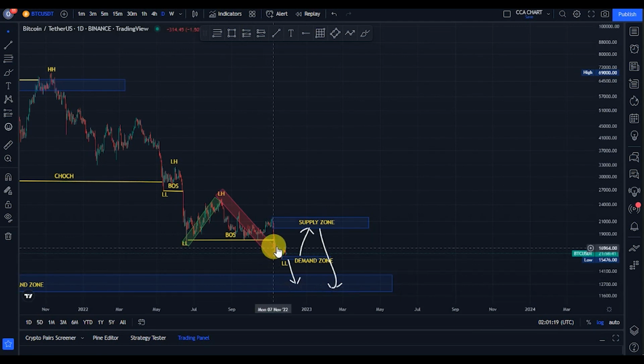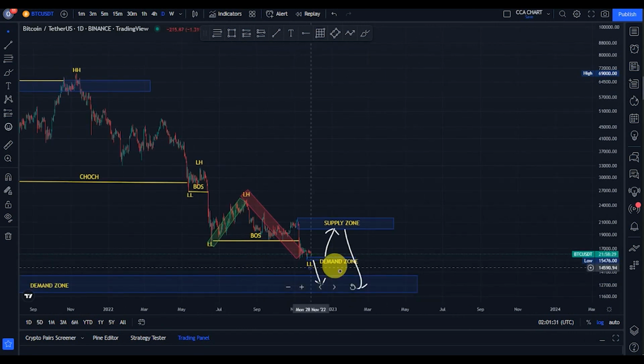From where price is trading, do you think price will come back to this demand zone, break this minor demand zone before coming to the major demand zone? Or do you think from where price is trading, price will go back to the supply zone before coming back to break down this demand zone?